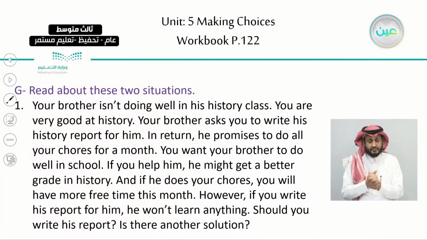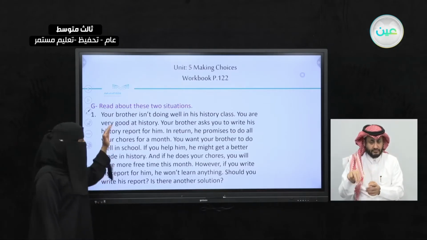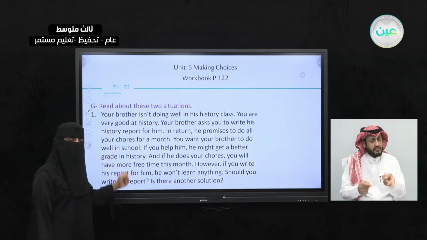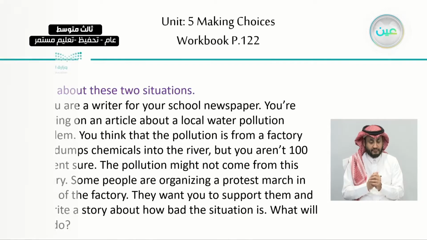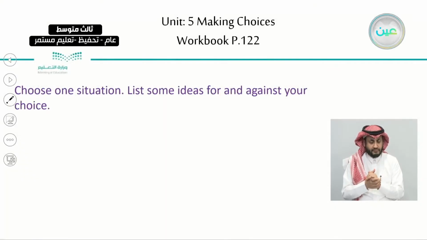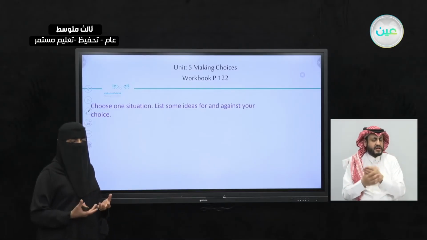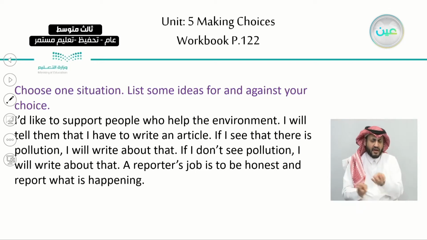Before we start the lesson, let's see the homework which I gave you, page 122. Okay, you had a text. I'm sure you read it. I'm not gonna read it. If you haven't done it, read it and answer the questions related to it. So we have two paragraphs, two situations. What does he want you to do? He wants you to choose one of the situations, list some ideas for and against your choice. Okay, so you have two situations. You have to choose one and tell us why did you choose the situations. You have to write points with and against. Okay, let's see the sample.